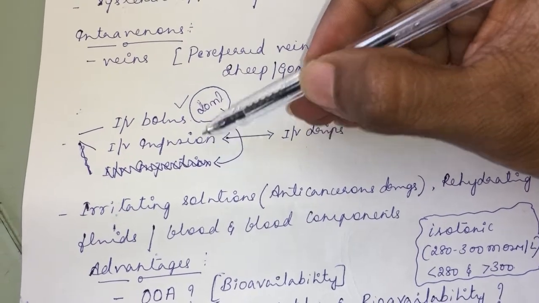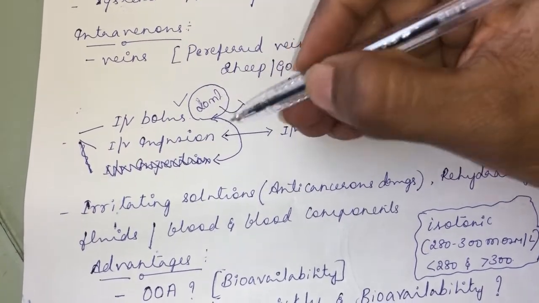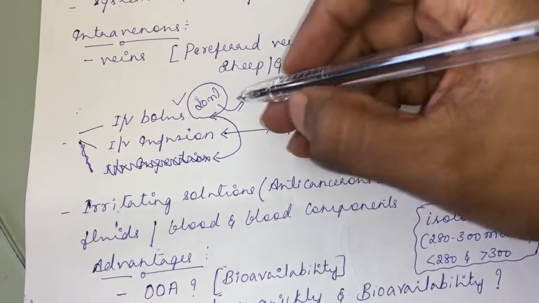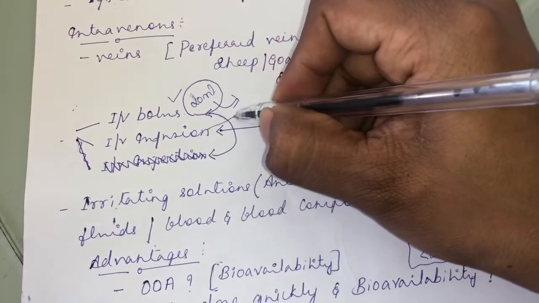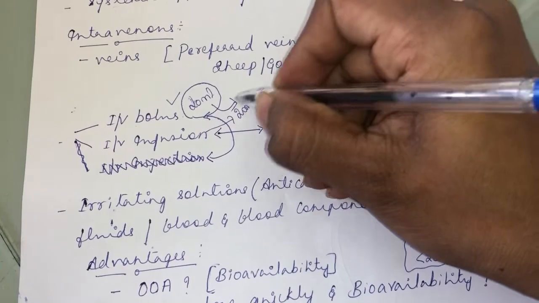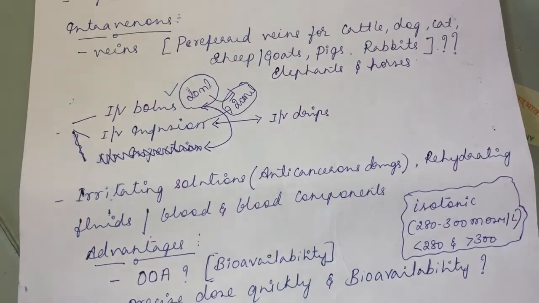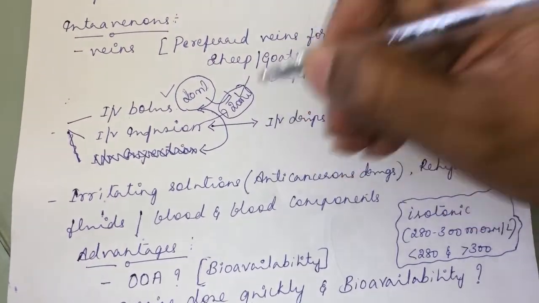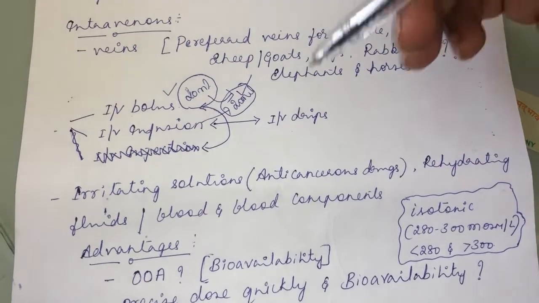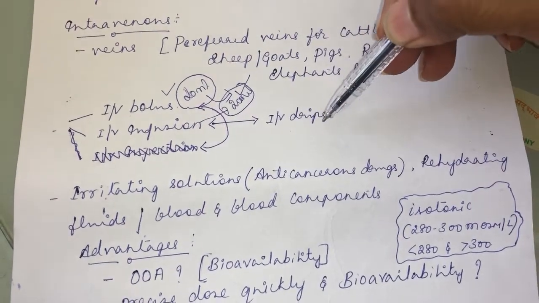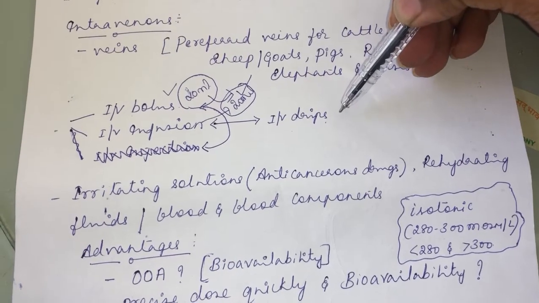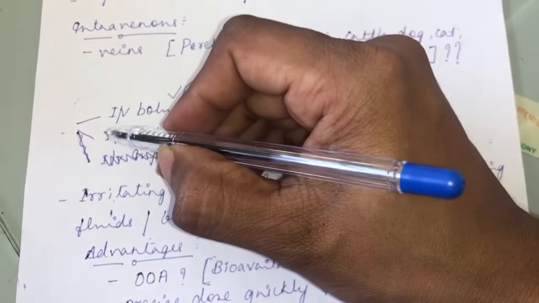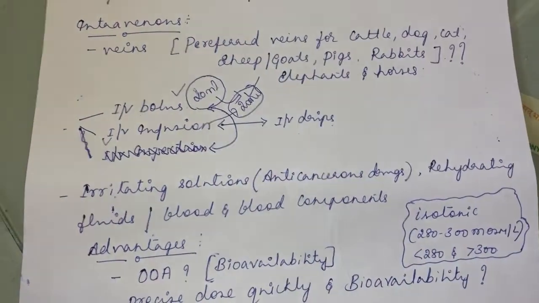So what do you mean by intravenous infusion? In intravenous infusion, if you give this 20 ml drop by drop or over a stretch of time, that becomes an intravenous infusion. It is the same 20 ml, but if you give it in a drip form, say 0.5 ml per some time, it will take a long time for the infusion of the entire 20 ml. That becomes the IV infusion. It is given in the form of intravenous drips. For rehydration and fluid therapy, the way in which the intravenous injection is given, we prefer IV infusion.